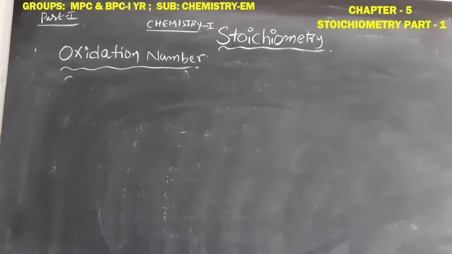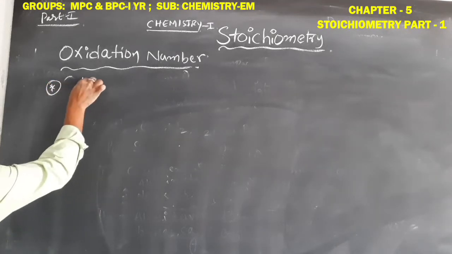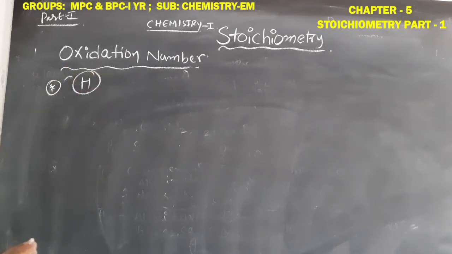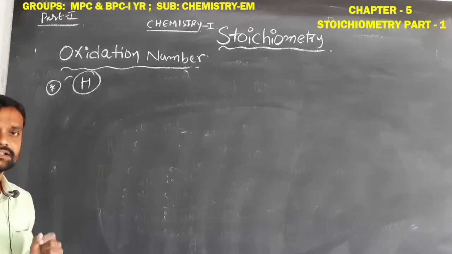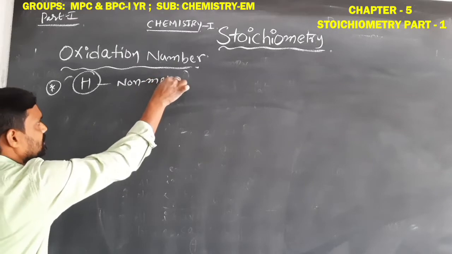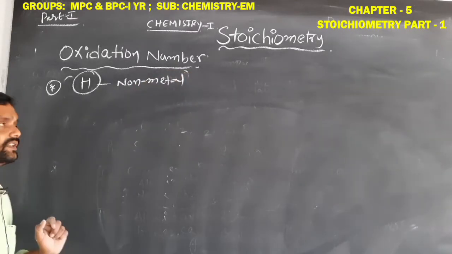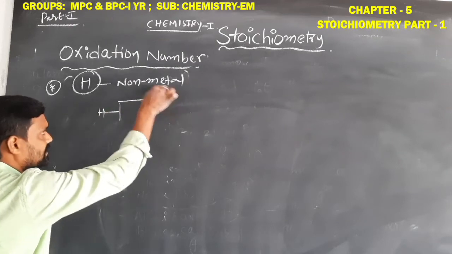Here we have to remember some more points. For example, what about the hydrogen atom? In the modern periodic table, the place of hydrogen is combined with the first A group elements. All first A group elements are metals, but the hydrogen atom is a non-metal. Okay student, the hydrogen atom is a non-metal. So the hydrogen atom shows the +1 oxidation number.